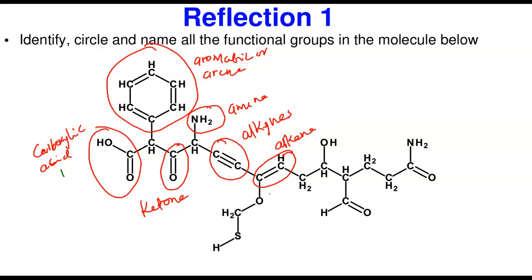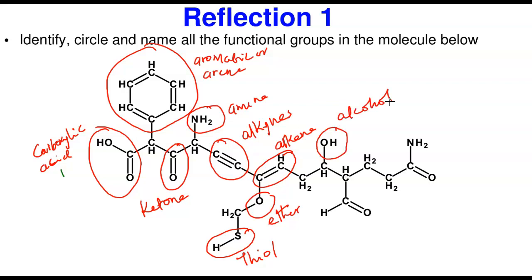We saw something interesting. This is when you have an oxygen in between 2 carbons, you have what? The ether functional group. And again, if you look at the ether, we have sulfur here, of course. Whenever you have sulfur, you have what? The thiol functional group. We're moving on. Moving on, we see something here, OH, of course. Anytime you see the OH, this is what? The alcohol functional group.